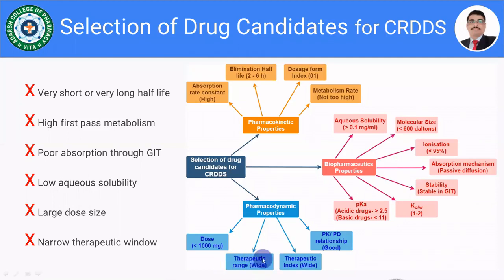And if it is not controlled within the limit, the concentration in the plasma may become just above the maximum effective concentration, or it may be below the minimum effective concentration. If the drug has a wide therapeutic range, then it becomes very easy for us to adjust or to formulate the controlled drug delivery system.